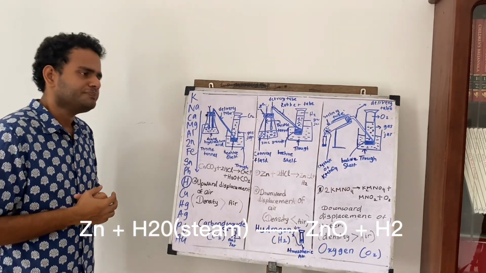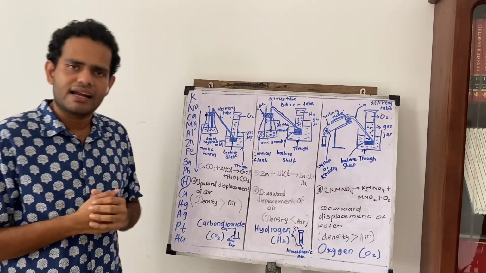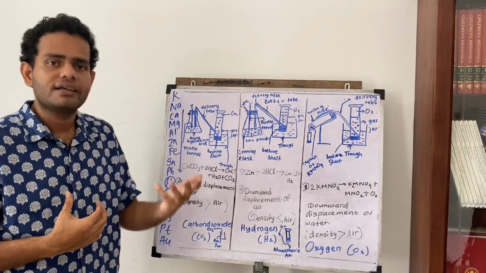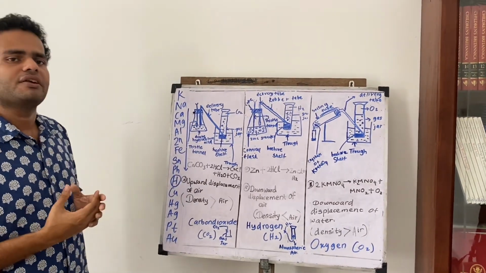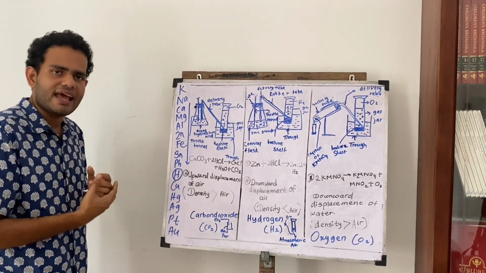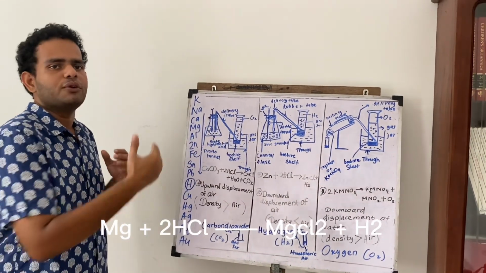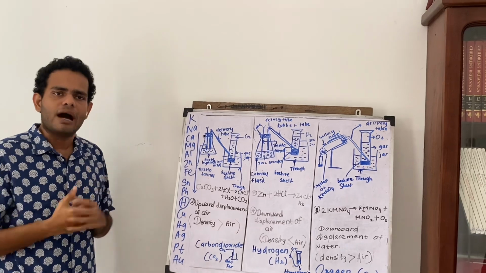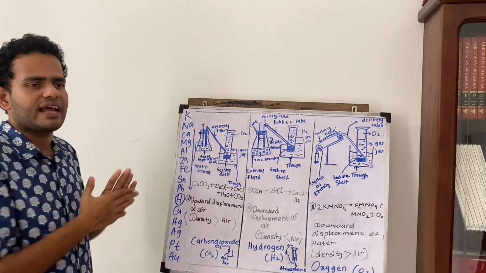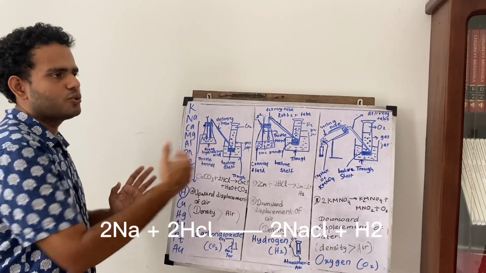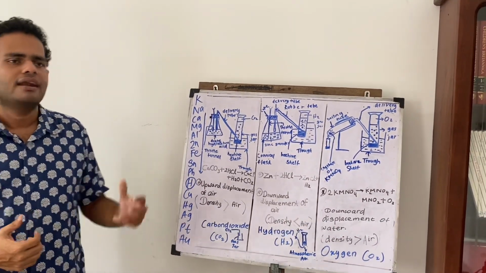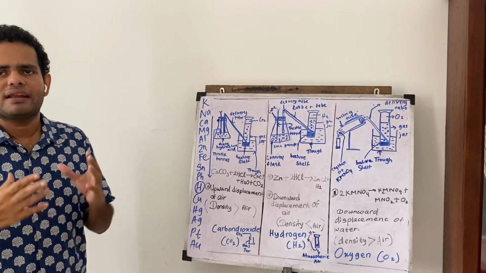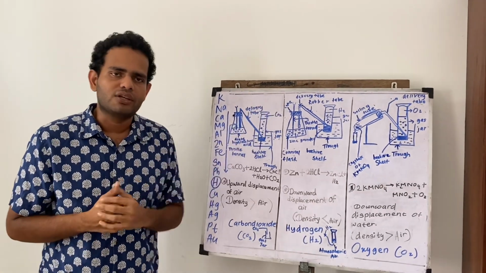Then we talk about how metals react with dilute acids. Always when the metals react with dilute acids, they form a salt and H2 gas. For example, when you take magnesium, it reacts with HCl, forming MgCl2 plus H2. When you take zinc, it reacts with HCl, forming ZnCl2 plus H2. We can take examples like these. If you take sodium, sodium reacts with HCl to form sodium chloride, the salt, and H2 gas. Always the result will be a salt and H2 gas, right? So H2 gas will be produced. So, son, these are the ways metals react with air, water and dilute acids.